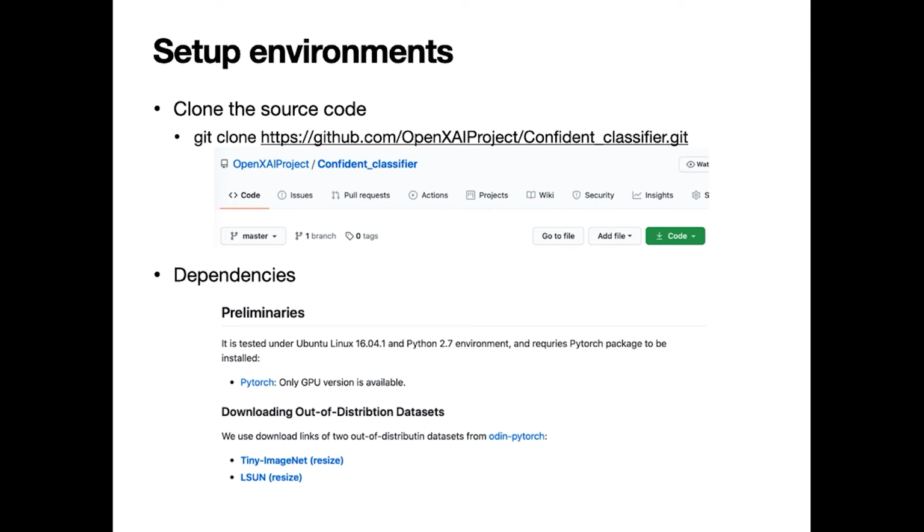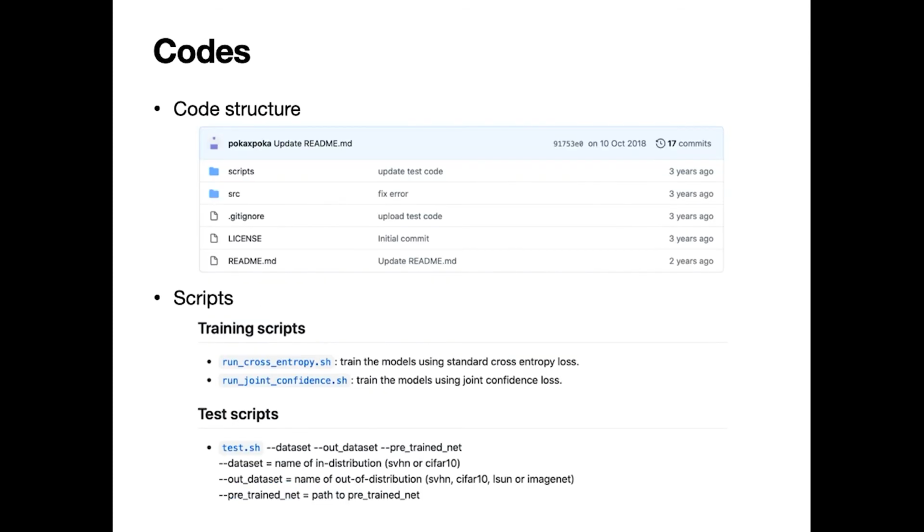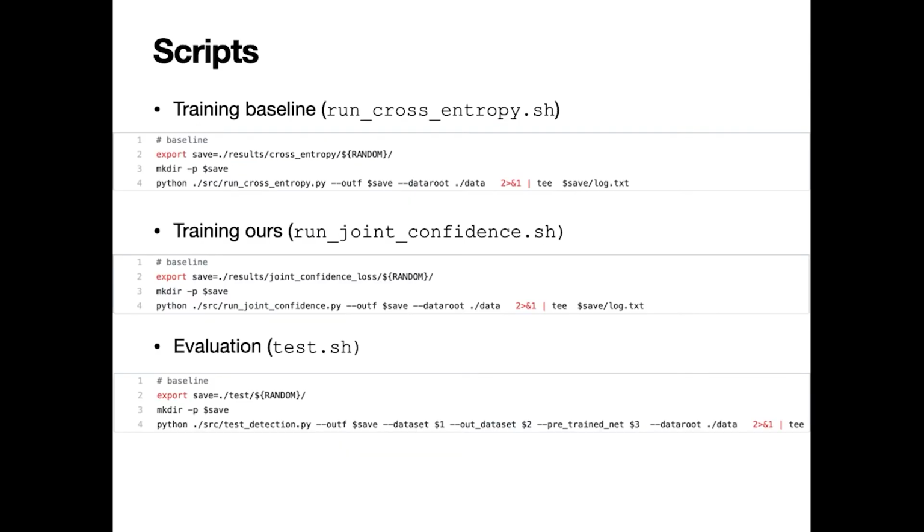You can clone the source code from the following GitHub. You need PyTorch with GPU, and the code is tested under Ubuntu 16 and Python 2.7. You can download the dataset from the following link. In the repo, there are source code and script files. There are 3 script files: one for training a model using the standard cross-entropy loss, another for training a model using our joint confidence loss, and a test script that can evaluate a trained model. Each script executes Python source code and saves results in the results directory.